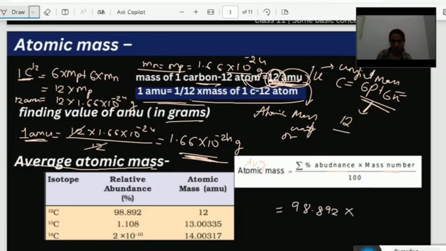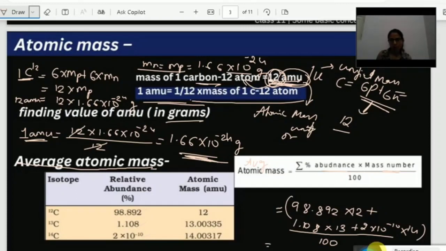Let's take 98.892 into mass number 12, plus 1.0108 into 13, plus 2 into 10 power minus 10 into 14. I'm going to add up all these three and divide the total by 100.